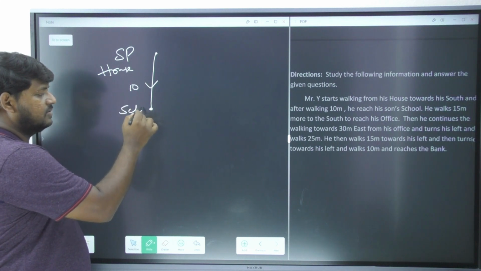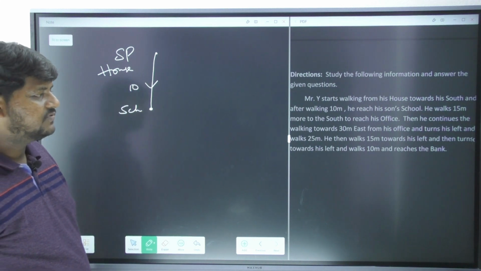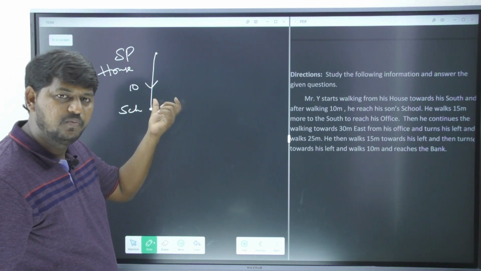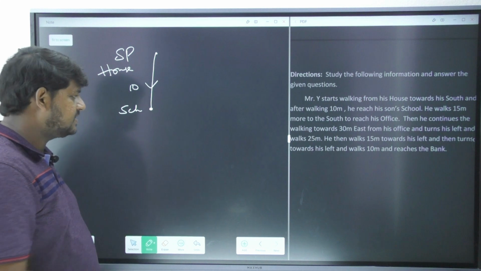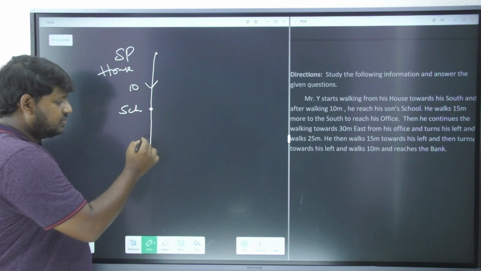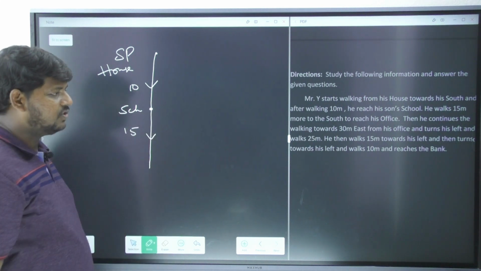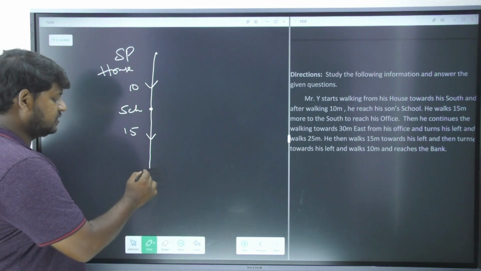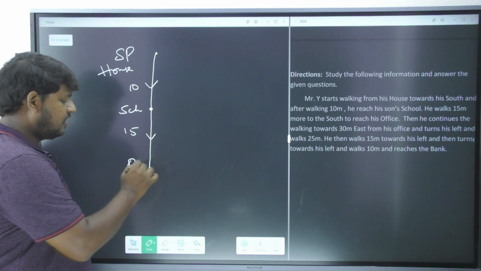Okay, next he walks 15 meters more to the south. So he's not going to stop here, he is going to move another 15 meters towards the same direction, that is south. So yes, after reaching over here, this person is going to reach his office. So now this is the office of Mr. Y.